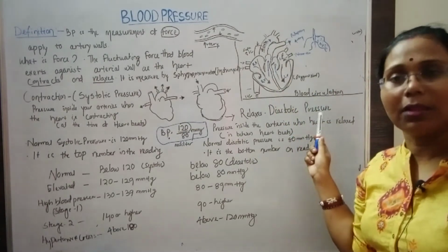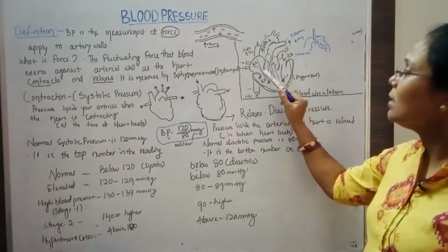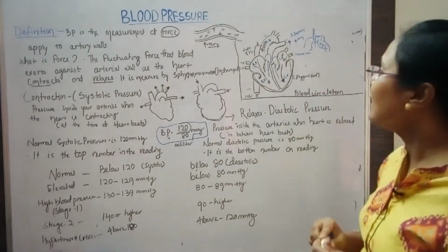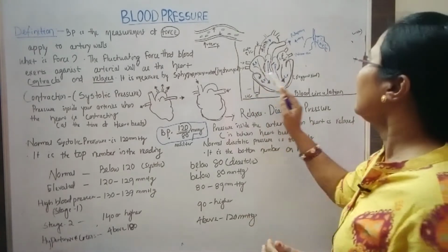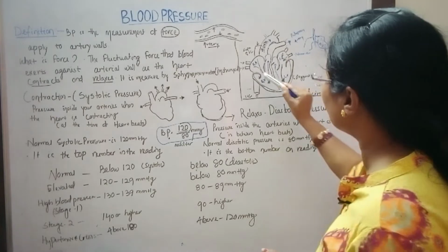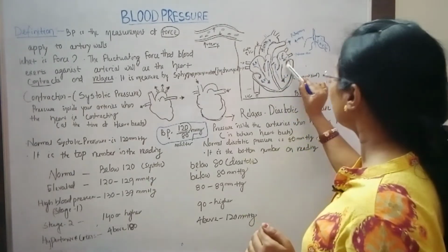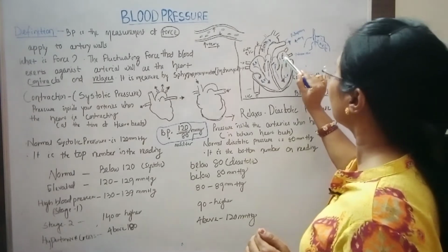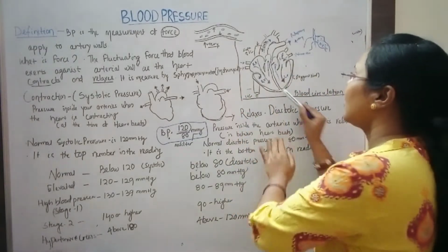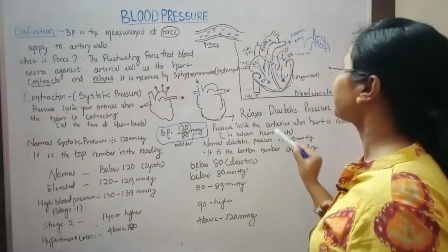Before we come to contraction and relaxation of the heart, I want to briefly discuss blood circulation. This is our human heart. Our heart is divided into four chambers. This is the right side and this is the left side. The right side is divided into the right atrium and right ventricle. The left side is the same, with the left atrium and the left ventricle.